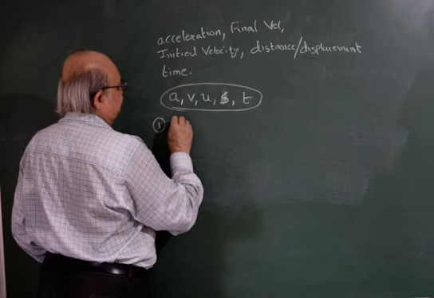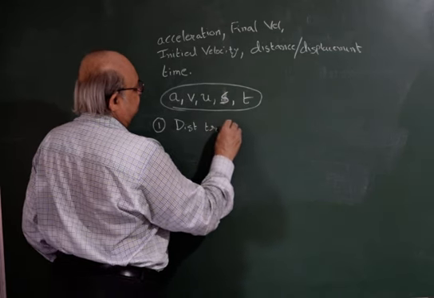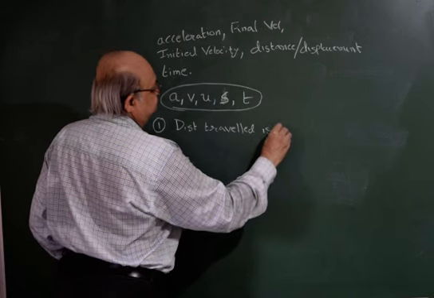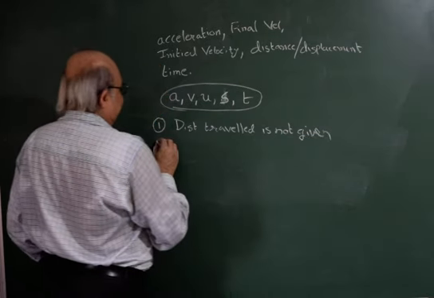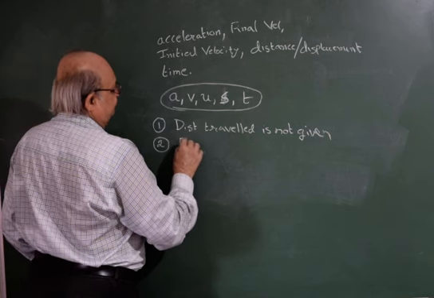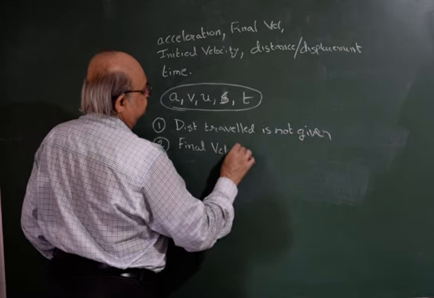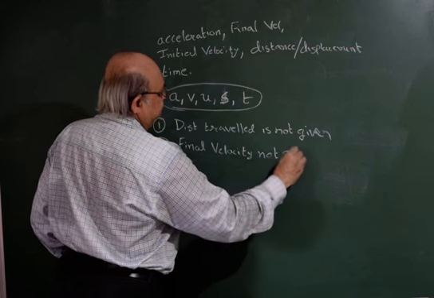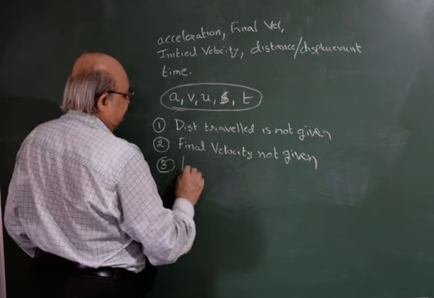So, distance traveled is not given. In the second, final velocity not given. And in the third, time not given.